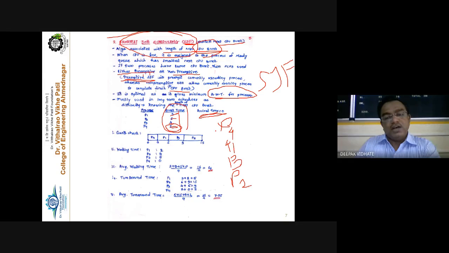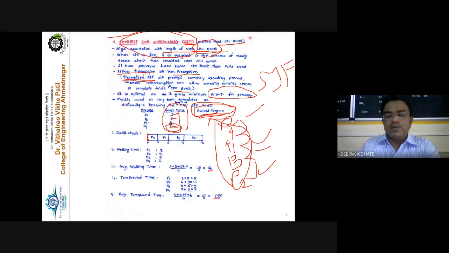Clear this one. Now the important point to remember here is that the arrival time of all the processes is 0. It means that all processes are present at the 0th time instance. When the system actually starts, all processes P1, P2, P3, P4 are present with their execution time, or CPU burst time. So you have the chance to compare all these four processes, and by comparing you find that P4 has the shortest one, so P4 goes first for execution, then P1, then P3, and then P2.